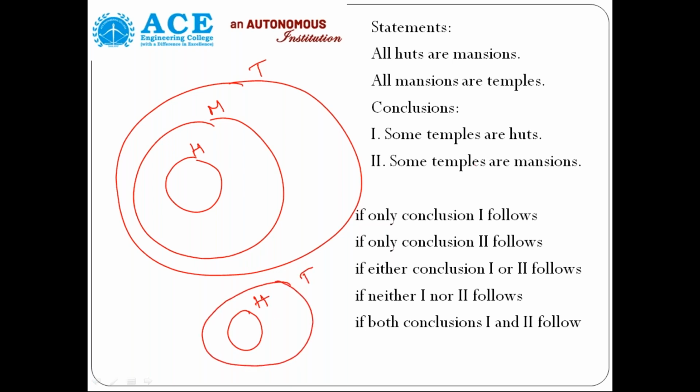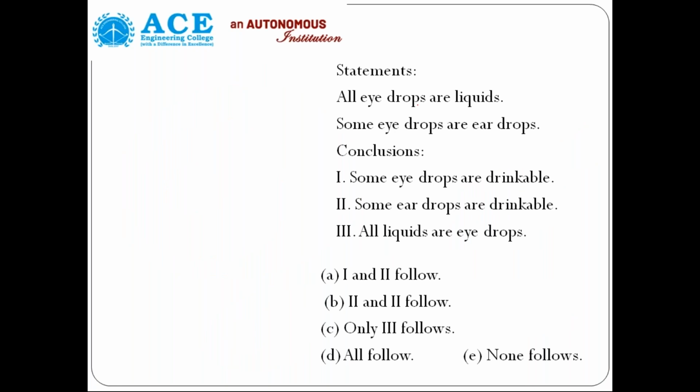Temples. Now here, yes, some temples are huts. This is huts, this is temples. Some part of temples is definitely in the huts, so that is correct. Some temples are mansions is also correct. These two are correct, so both one and two follow. This is mansions, this is temples. Some part of temples is definitely inside the mansion. So both conclusions one and two definitely follow.